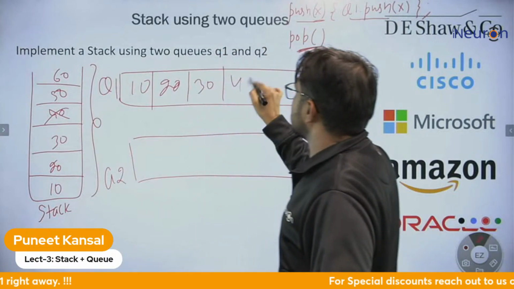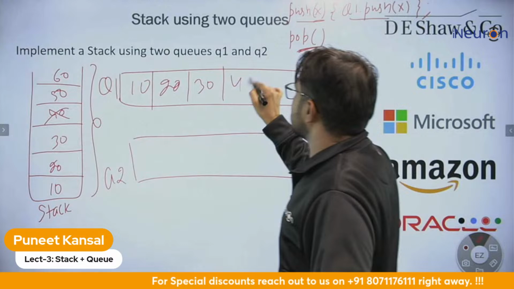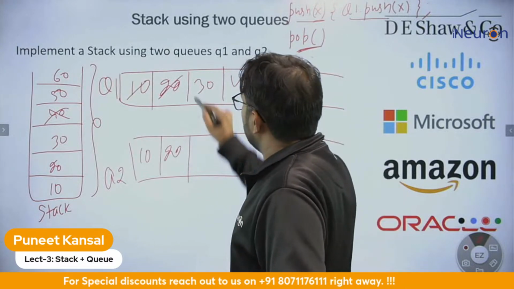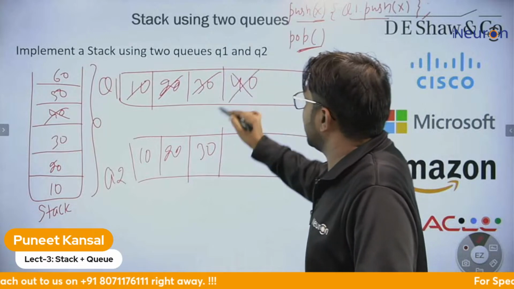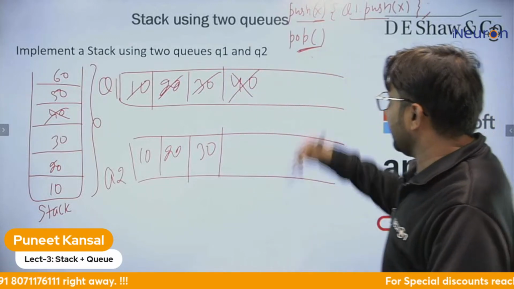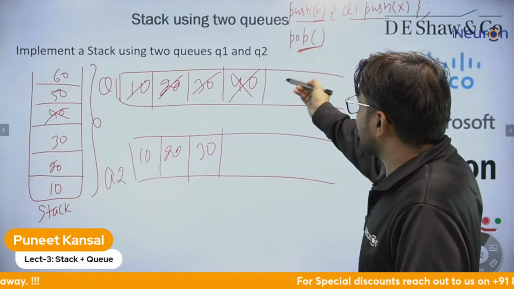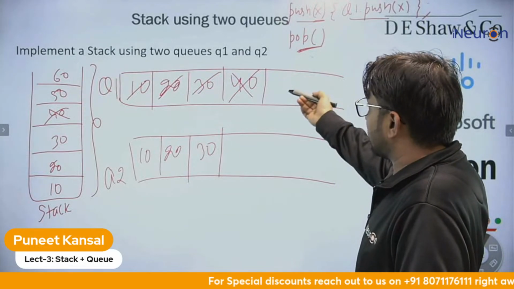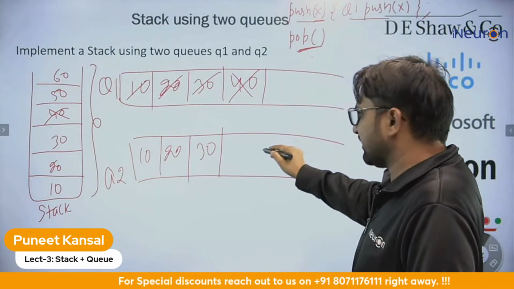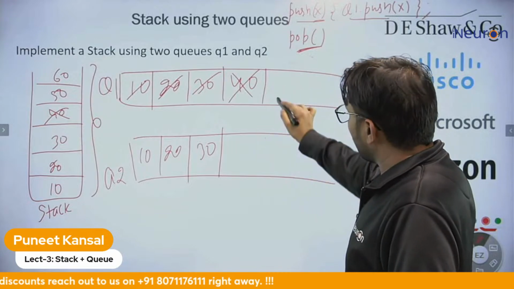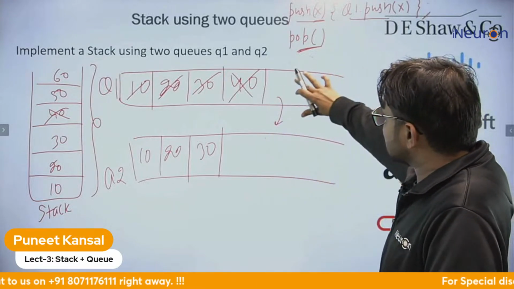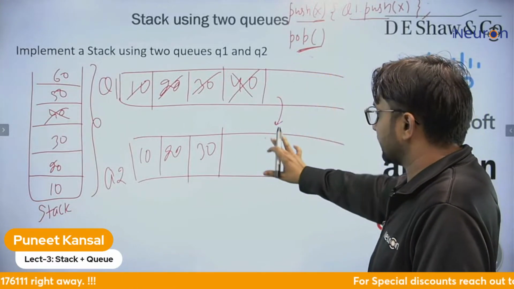But for deletion, when you are performing deletion, take these elements here, and then you can delete this element. And if an element comes in the middle, that can create a problem. You can solve it by shifting the elements over here. If this is not empty, then shift the elements over here, then delete.